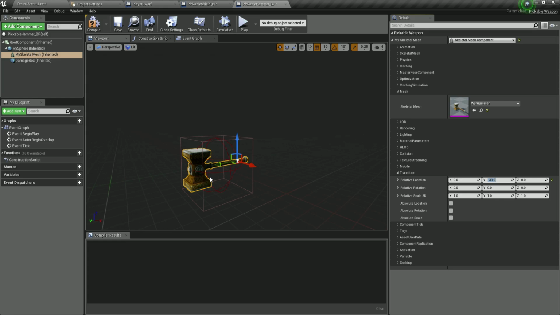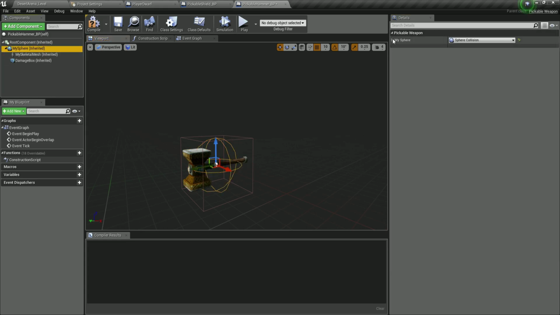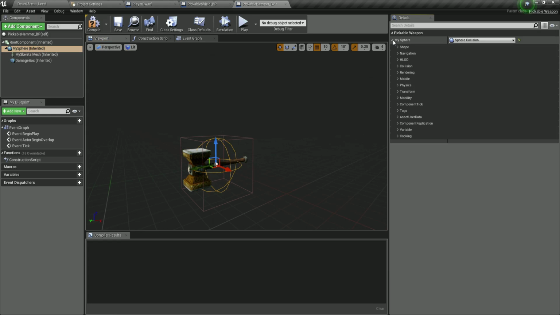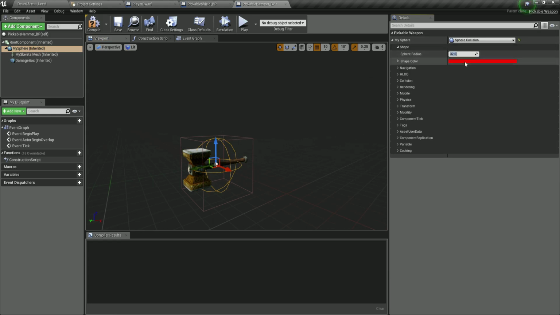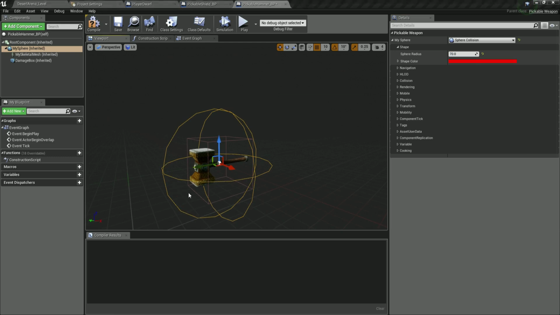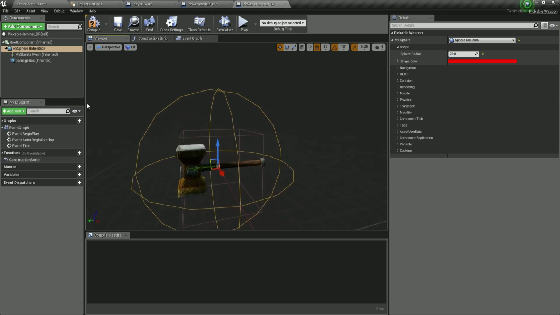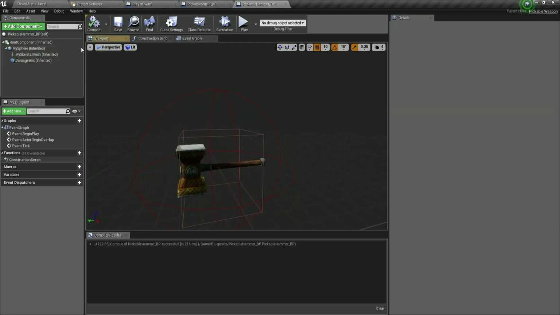Now, when it comes to the sphere, select the sphere, click on the drop down list for the sphere because we're going to change the shape. It's 32, we're going to set it at 70. The reason why I make it so big is because I want the player not to come that close to the weapon in order to get it. Instead, he can simply pass by, for example, here, and he can pick up the weapon. Now, what is this damage box? Let me just compile and save this, by the way.